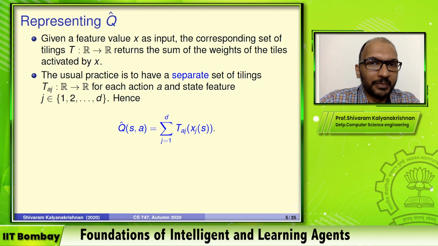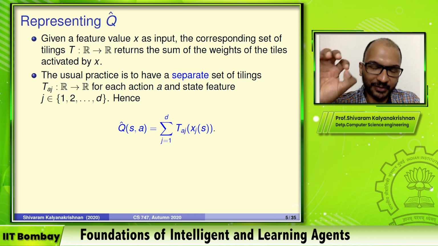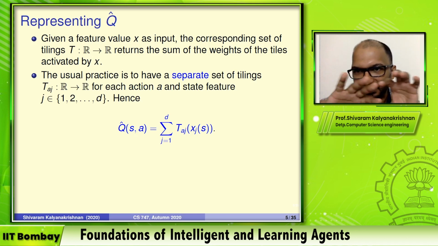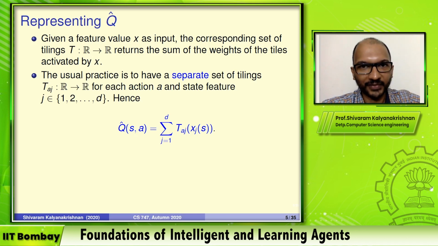Maybe the most common, and somewhat simple way of doing it is to say that I'm going to have a separate set of tile codings, like the picture you saw on the previous slide. I'm going to have a similar picture for each action and state feature. I won't be using the same tiles for action 1 and action 2. Action 1 has a very different set of tiles from action 2.